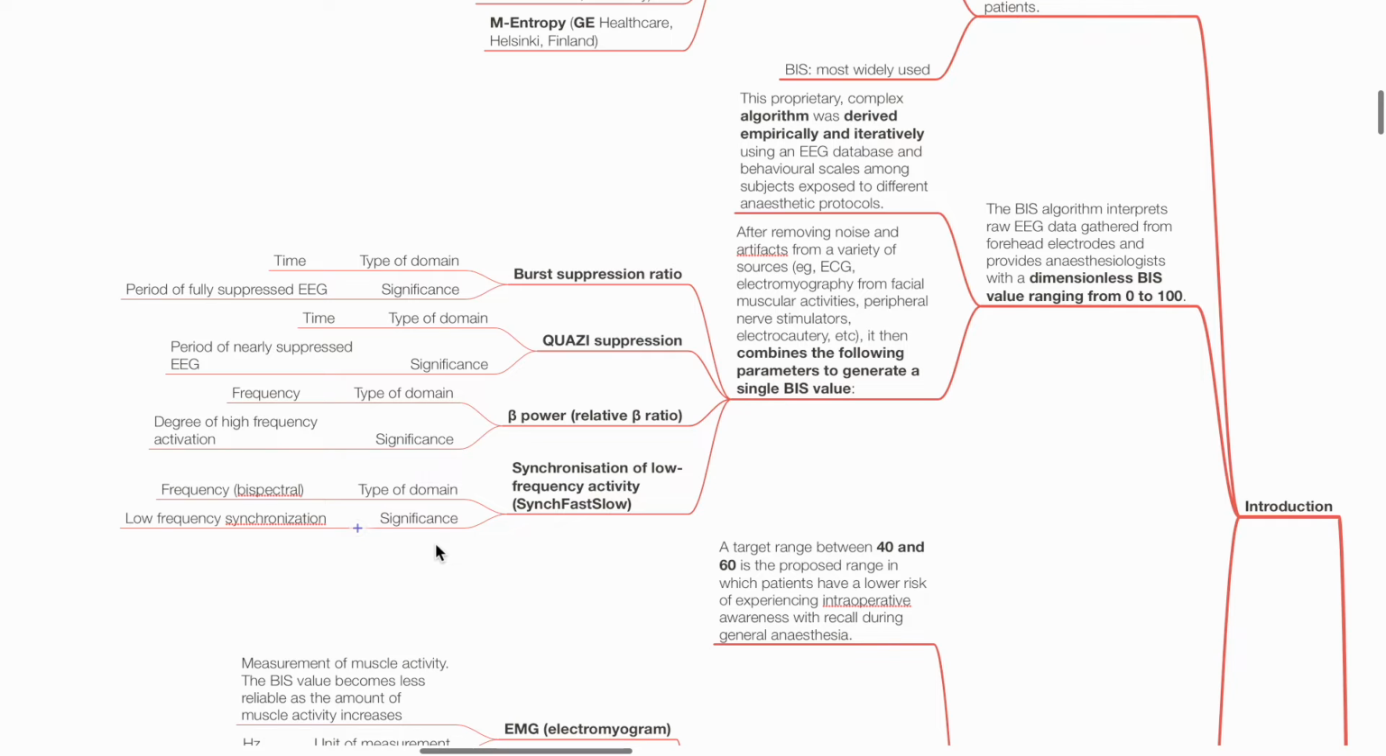Regarding burst suppression ratio, type of domain is time, significance, period of fully suppressed EEG. Regarding quasi-suppression, type of domain is time, significance, it is the period of nearly suppressed EEG.